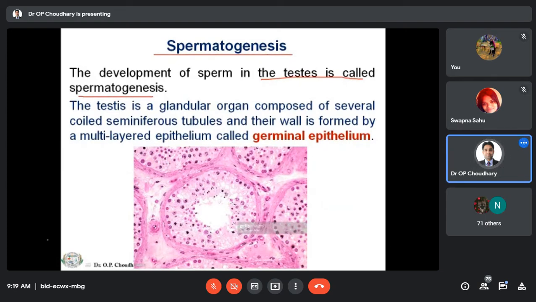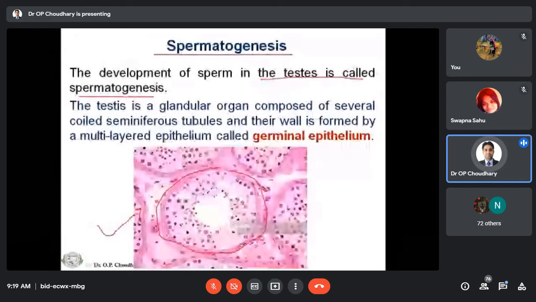You can see here, this is the classical slide of the testis, and it usually consists of various seminiferous tubules. They are actually coiled, but this is a section, so you are seeing the rounded or oval shaped seminiferous tubules. This is the wall of the seminiferous tubule, which is formed by multi-layered epithelium, and this multi-layered epithelium is called the germinal epithelium. Very, very important, germinal epithelium.